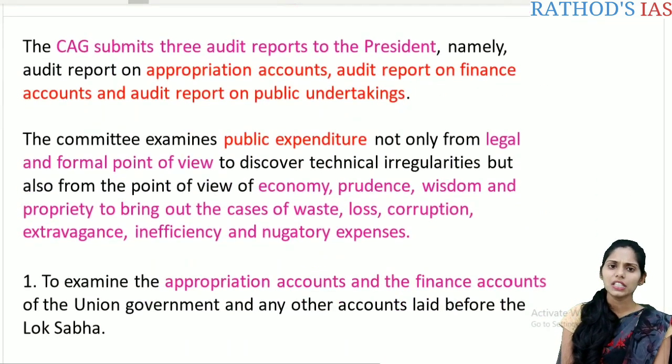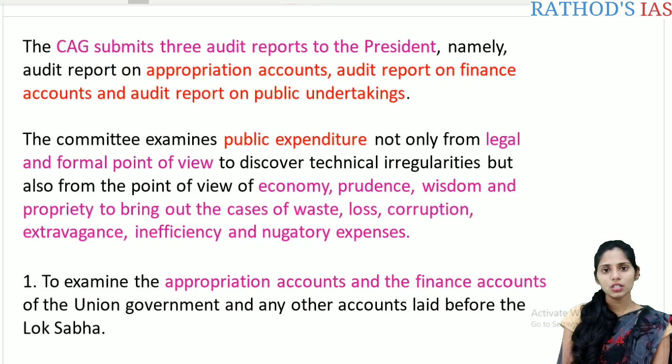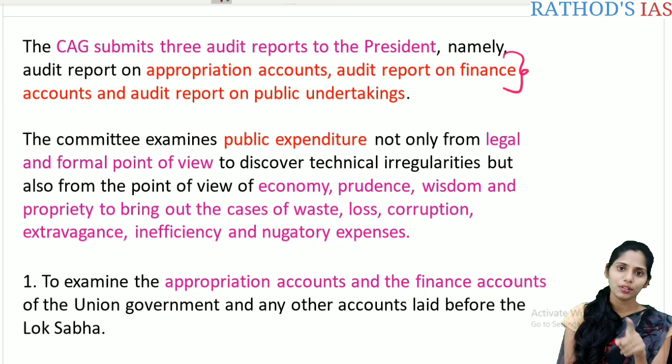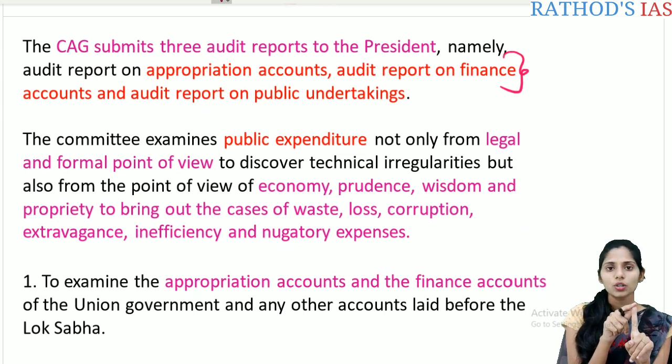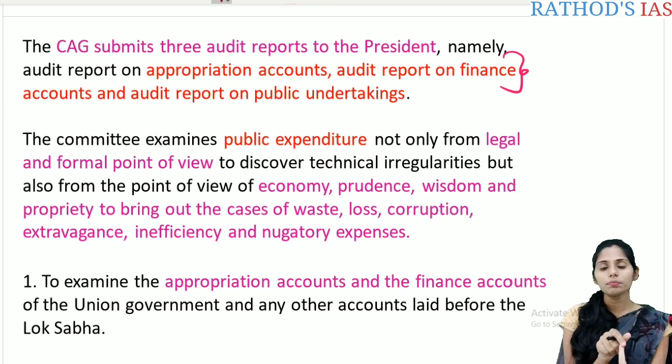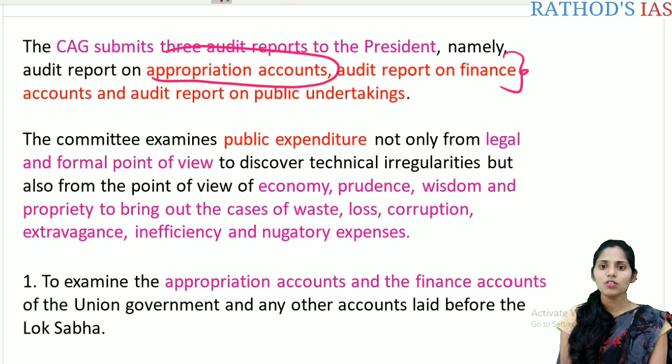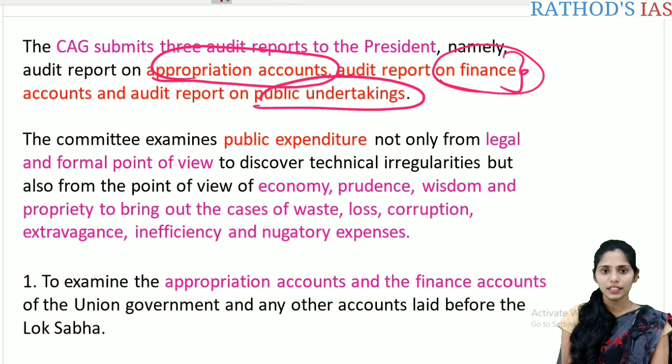And if you see this CAG, Comptroller and Auditor General of India, he submits 3 audit reports to the president. So these 3 reports are very important again. The first one is regarding appropriation accounts. Next one is the audit report on finance accounts, and the audit report on public undertakings. So these 3 are very important for prelims. So the first one is the appropriation account. Next one is the audit report on the finance account, and the audit report on the public undertakings.